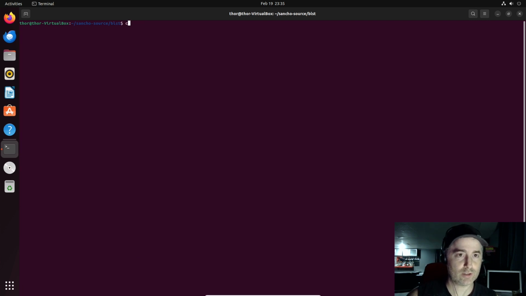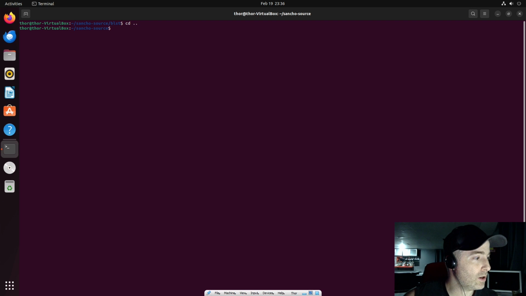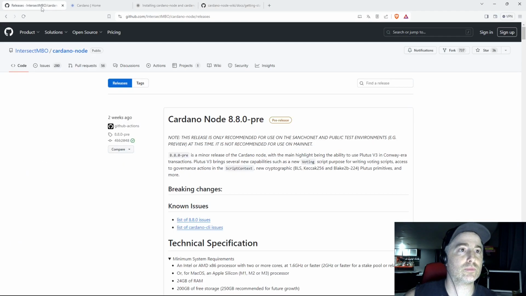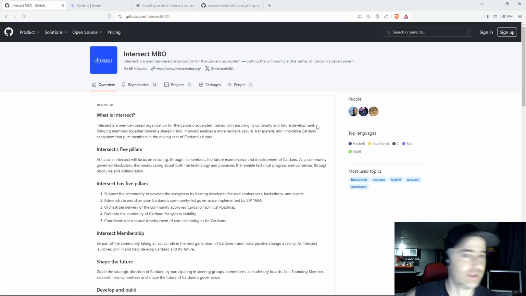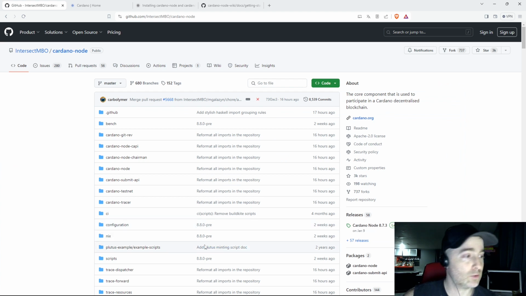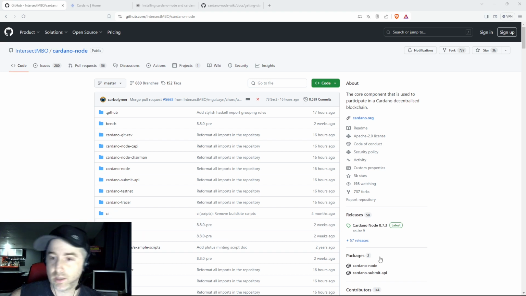We're good. So now we're ready to cd .. and grab the Cardano node. And the Cardano node is in the Intersect MBO repository. The member-based organization, you go into repository and you look for cardano-node, which is here. And then to make sure you got the actual real version, you click on release here at the bottom.